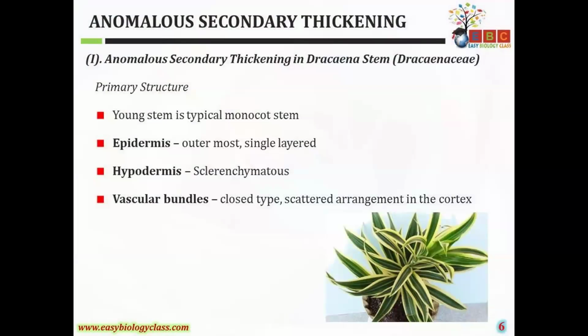The primary structure, that is a young stem, is a typical monocot stem, and it contains an outer epidermis, which is single layered, followed by the hypodermis, that is sclerenchymatous hypodermis, and next the vascular bundles. Here the vascular bundles are closed type, and they are scatteredly arranged in the cortex region.